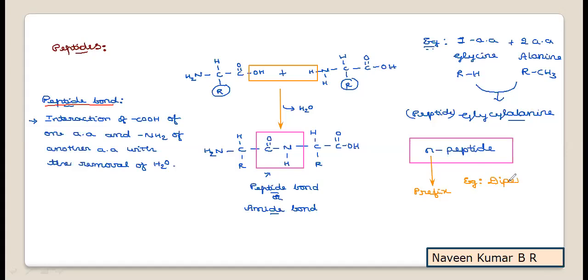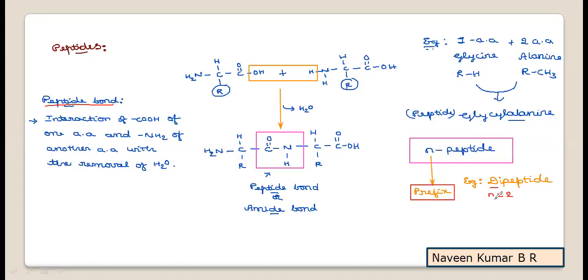It is a dipeptide. Here, di is the prefix, so the N value here is 2.